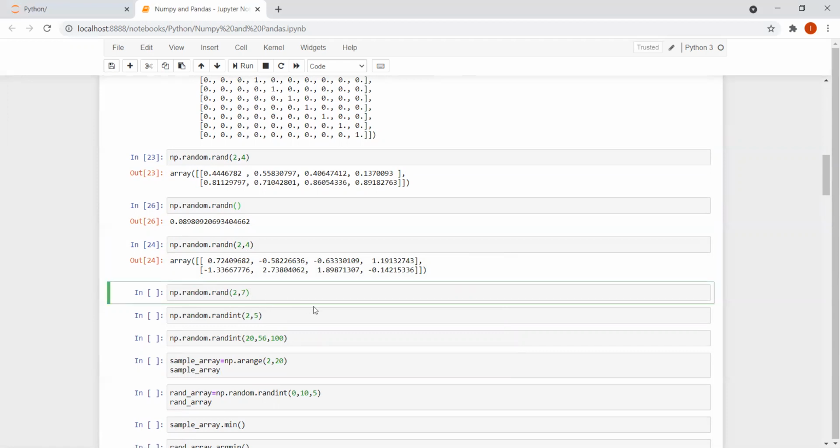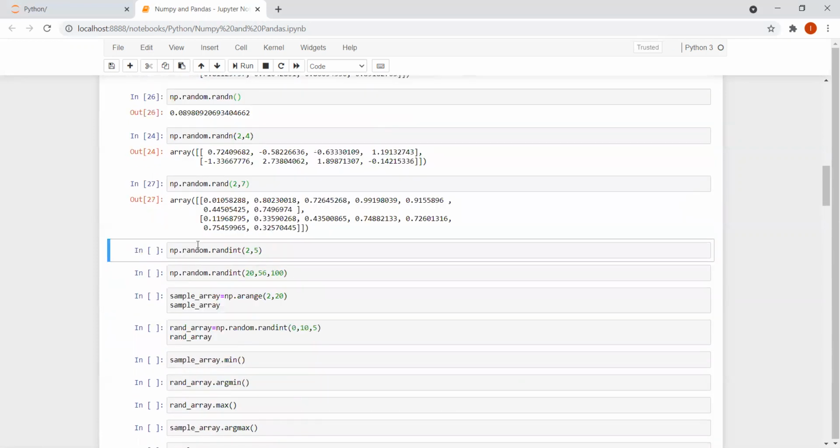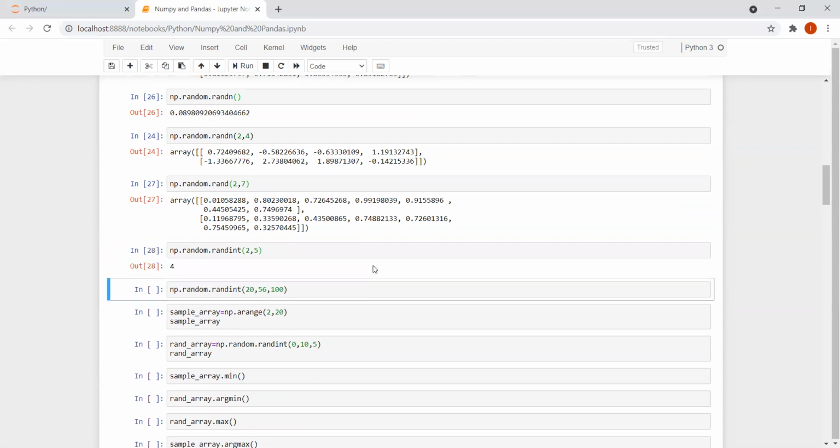The next one, np.random.rand(2, 7). This is just to make you practice. So you can figure out that it is a uniform distribution 0 to 1, 2 rows and 7 columns. When I write np.random.randint(2, 5), you can figure out that it is an integer. We know what integers are. So you can see that we are getting output as 4. From 2 to 5, it is randomly picking an integer. When I run again, I'm getting 2. Again, I'm getting 4.